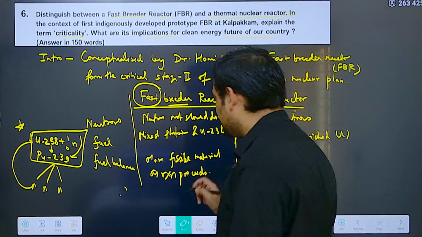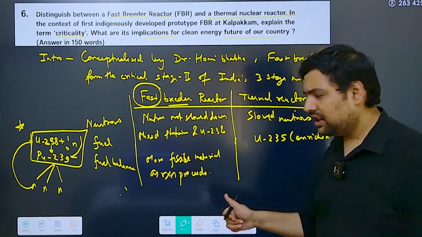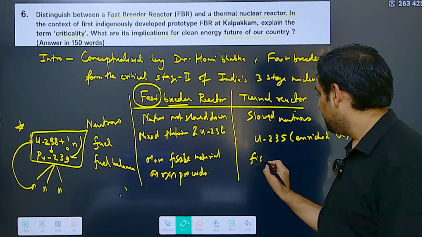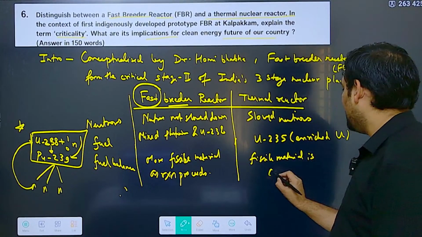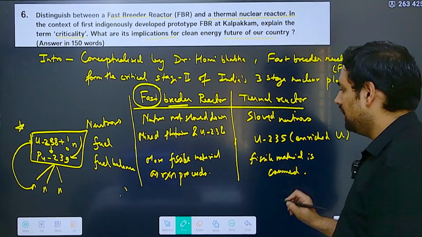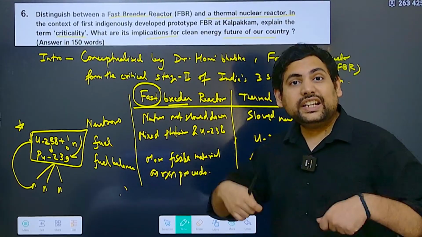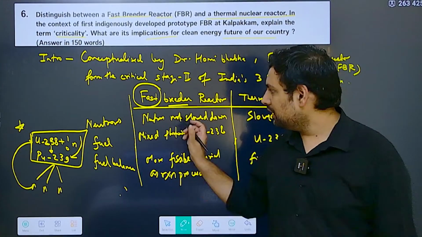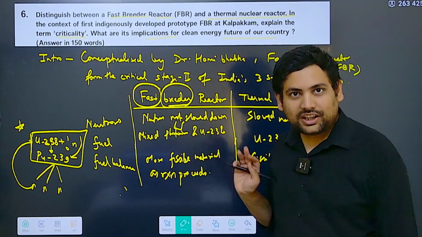In the normal case, more and more of your fissile material will be consumed. So here fissile material is consumed as the reaction goes on, whereas in this case you have more fissile material. It is breeding fissile material, that's why it is called breeder reactor. So fast breeder I have explained.